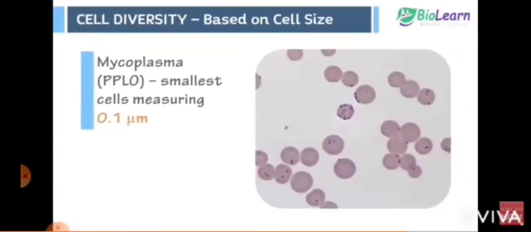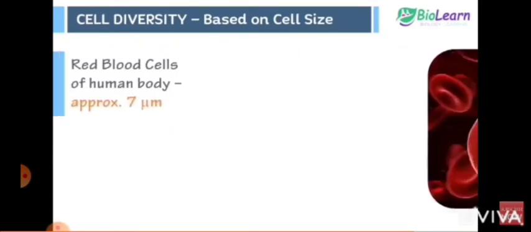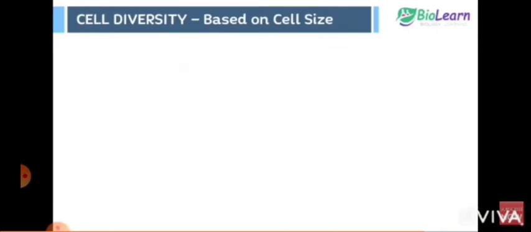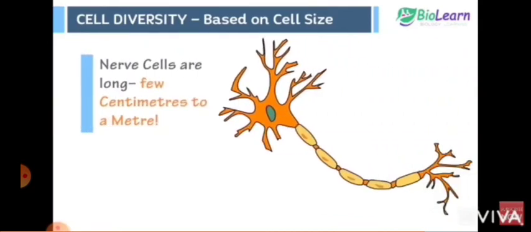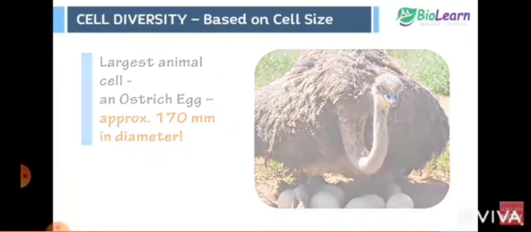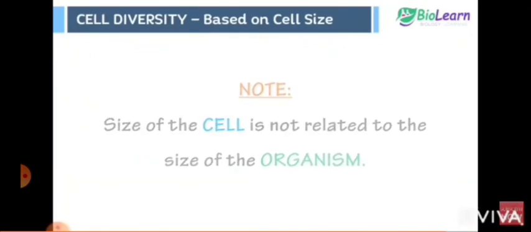So, on the basis of cell size, organisms show much diversity. For example, mycoplasma are the smallest cells, measuring 0.1 micrometer. Red blood cells of the human body have a size of around 7 micrometer. Nerve cells are long, ranging from a few centimeters to a meter. The largest animal cell is an ostrich egg, measuring about 170 mm in diameter. However, the size of the cell is not related to the size of the organism.